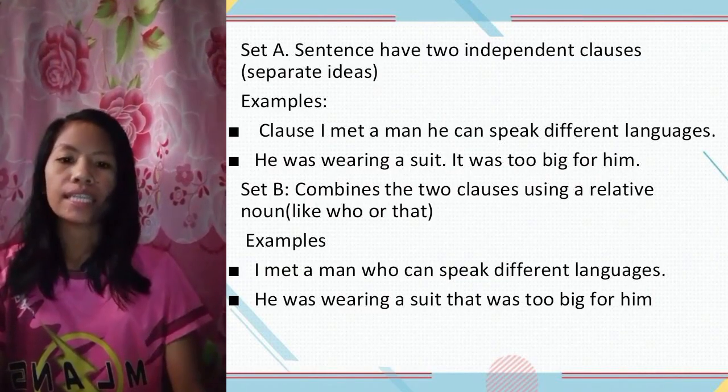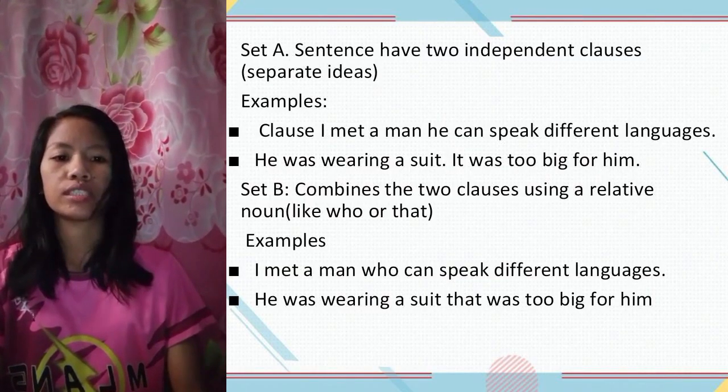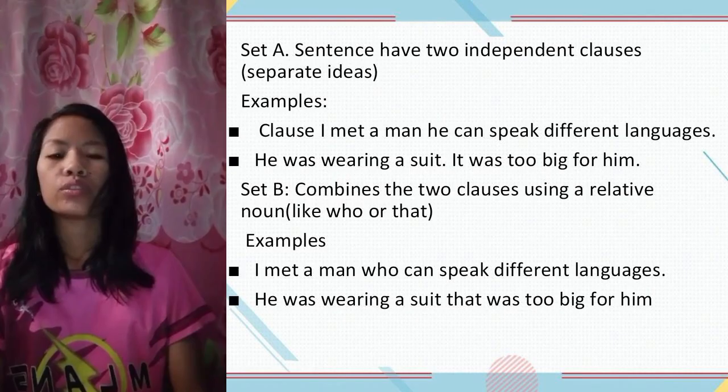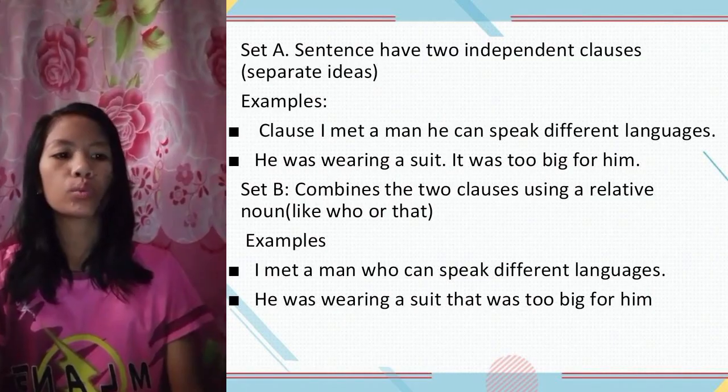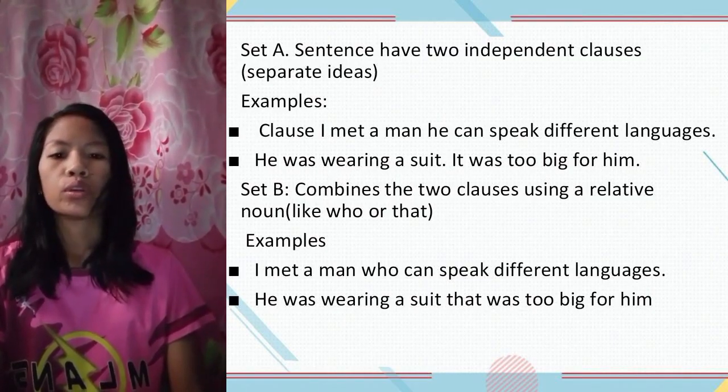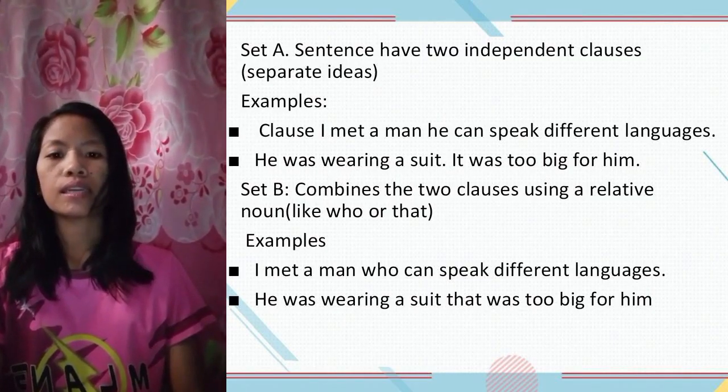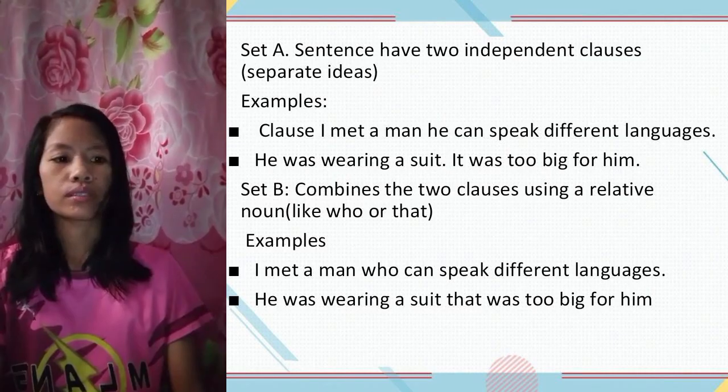I meet a man, he can speak different languages. Two different ideas about the man. And other examples, he was wearing a suit, it was too big for him. Two separate sentences about the suit.